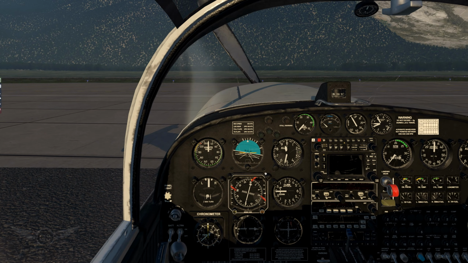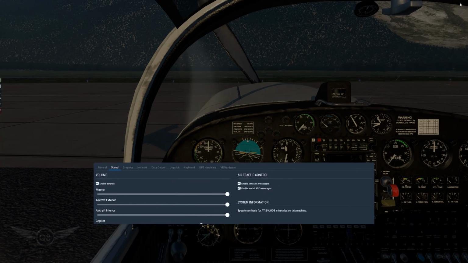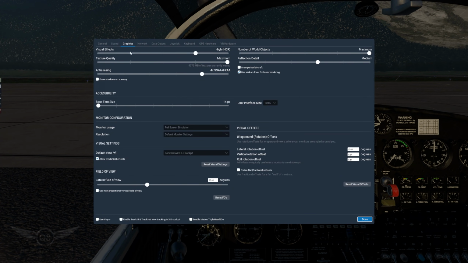All right, so first let's take a look at the X-Plane settings, and my settings have changed from what I'm normally accustomed to when creating videos. Normally, I have the number of world objects set at high. So this is actually what I would normally record videos in. Now, reflection details are completely turned off, and the number of world objects is set to one notch below high. So we're going to keep this here, and we're going to keep this here.